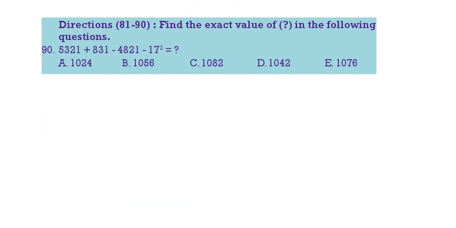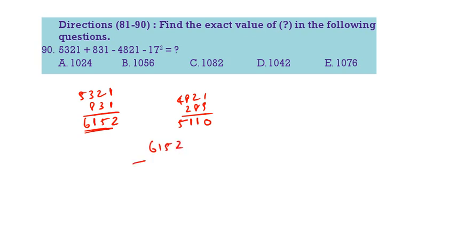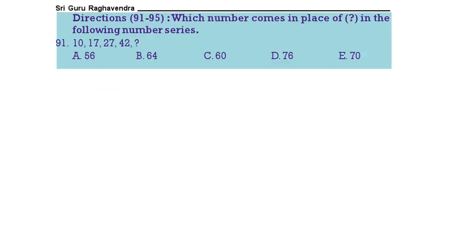See the 90th question. 5321 plus 831. 6152 minus 5100. 1042. 1042 is the correct answer. Next question, 91. Number series.